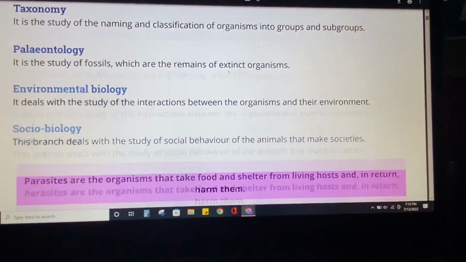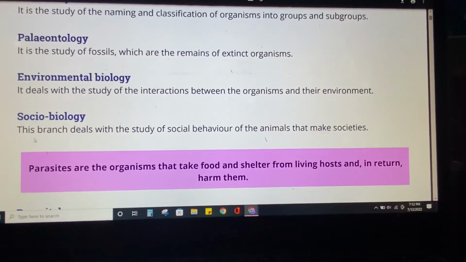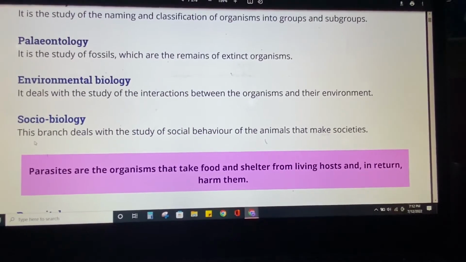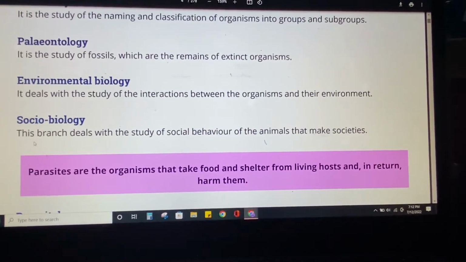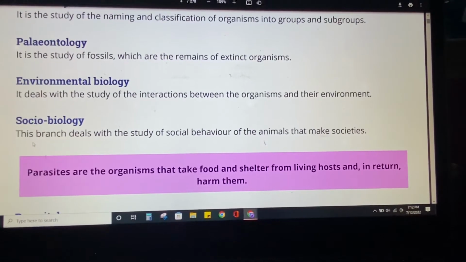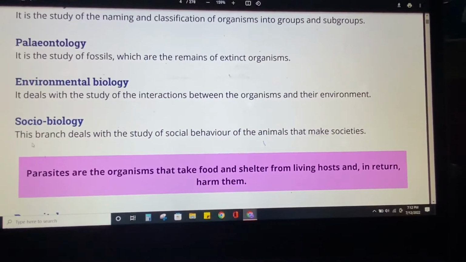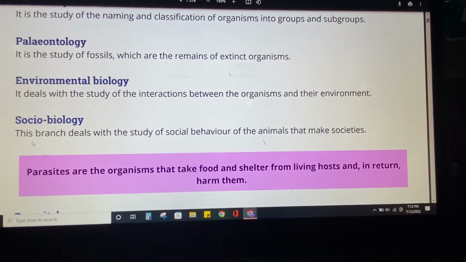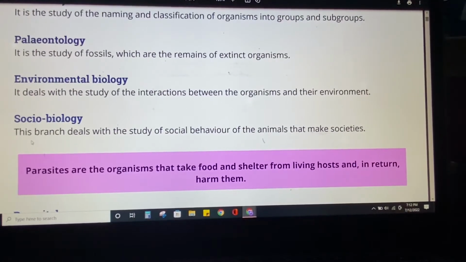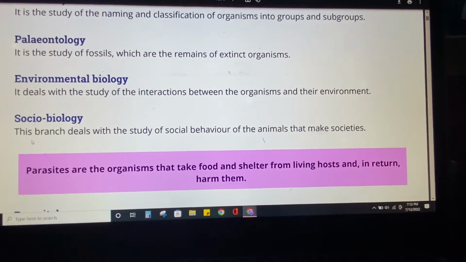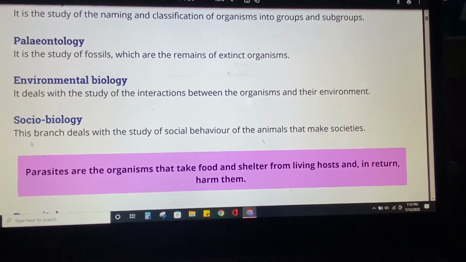Environmental biology, you can guess by the name, environmental means the environment. It deals with the study of the interaction between the organisms and their environment, like how you are affecting your environment. Sociobiology, this branch deals with the study of social behavior of animals that make societies. Like if you are living in a street, you are making a society over there.